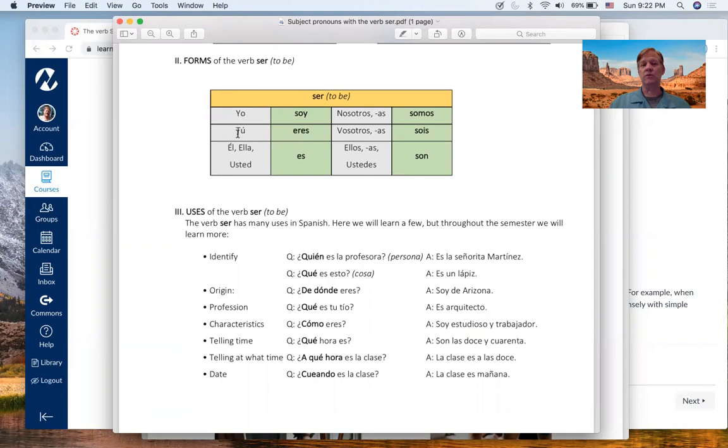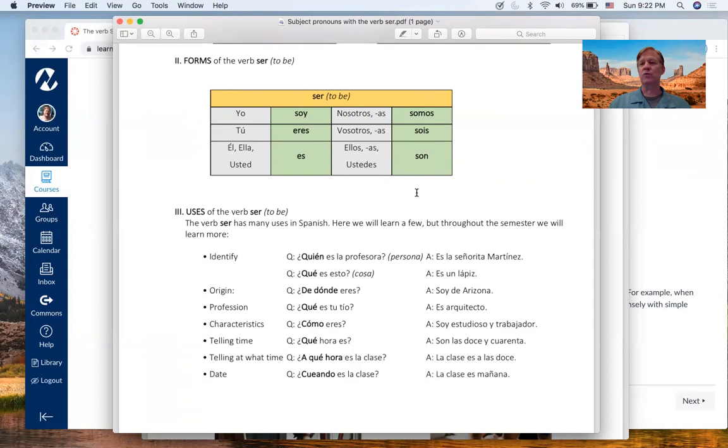Yo soy, tú eres, él and ella es, or usted es, nosotros, nosotras somos, vosotros, vosotras sois. Notice the pronoun has gender, nosotros or nosotras, but verbs do not have gender. Ellos, ellas son, and ustedes son.